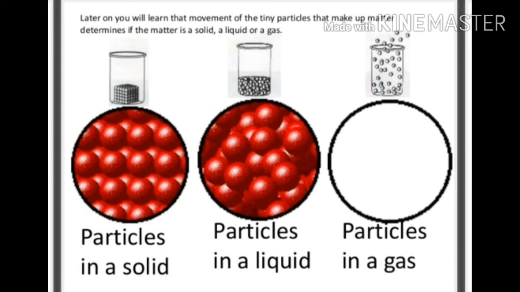Children, always remember the three states of matter. These are due to the difference in the arrangement of particles in these three states. You are seeing the pic: particles in solids are tightly packed. There is no space between them. Particles in a liquid have some space, meaning they are not as tightly packed as the solid particles. Particles in a gas have much more space, they are free to move, and their force of attraction is also very least. So this arrangement difference makes the three states of matter.